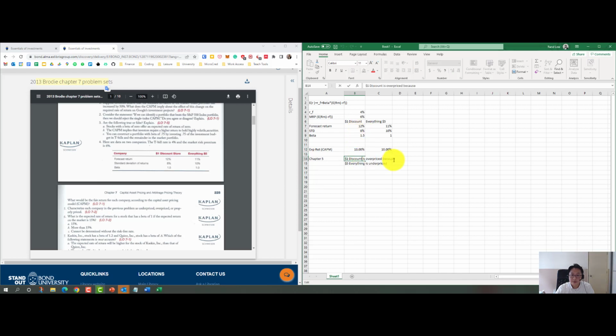Basically, for the dollar discount store, the forecasted return is less than the CAPM return. For the other, the forecasted return is higher than the fair return. And vice versa for the other company.